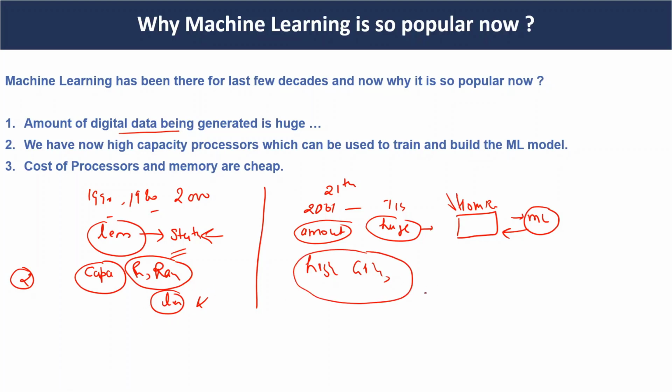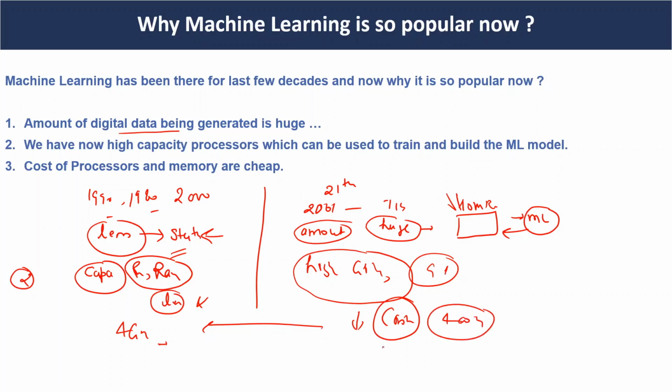Now we have very high computing capacity, and the cost is also very low compared to those days. For the price of 4 GB RAM then, we can get 400 GB RAM now. You can see what the cost was then and what it is now. These are the main reasons we use machine learning based approaches right now to get pattern insights from the data.